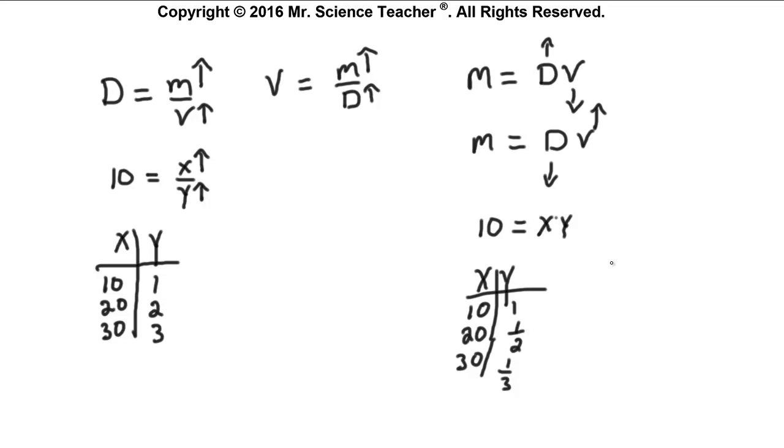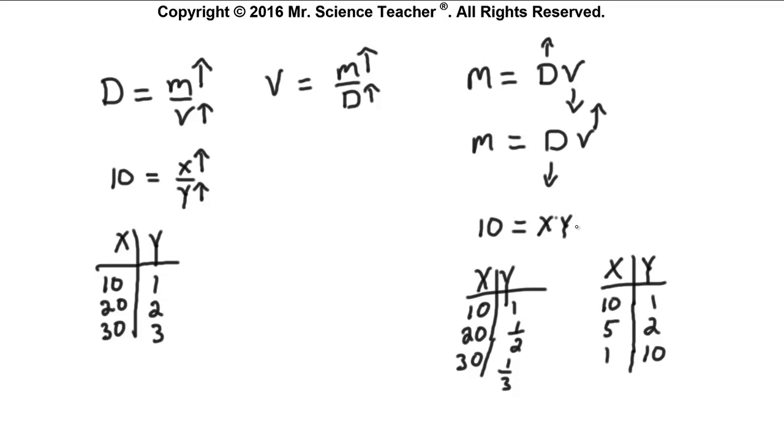Likewise, if I went and said x and y, if I let x equal 10 and y equal, say, 1, what if I let x be 5? If x is 5, then y is 2. If x is 1, then y is 10. So as x decreases, y increases. So this is called an inverse or indirect proportion.